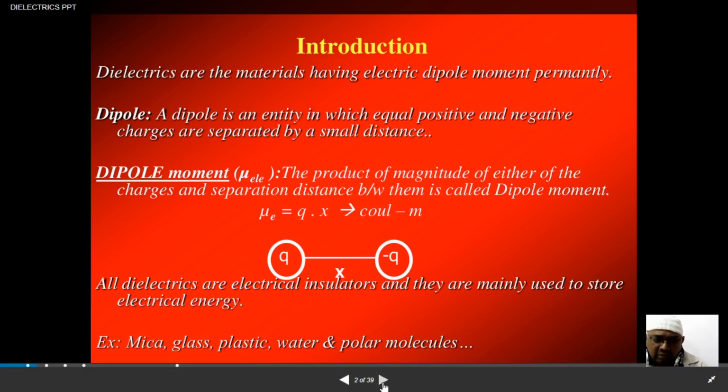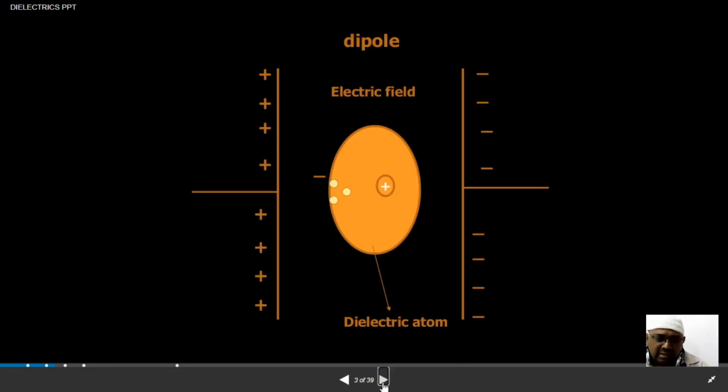So you have these examples of dielectric material. When I say dielectric material, I'm talking about an active dielectric, which is used for storing the charges. We say a capacitor is a device or a material which can store the charges. So, schematically, let us consider this, we talked about a dielectric and an atom.